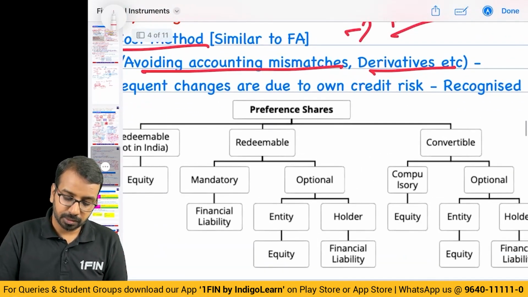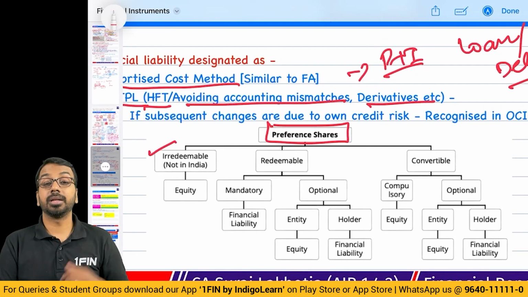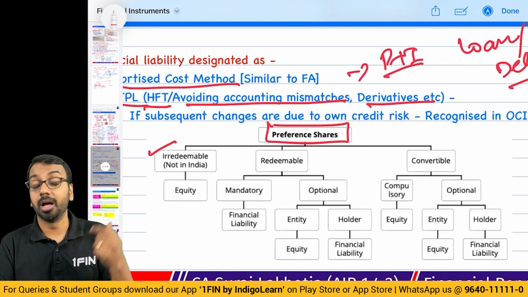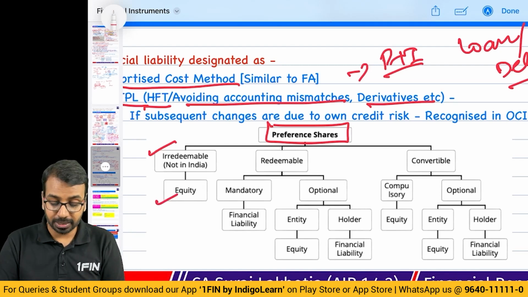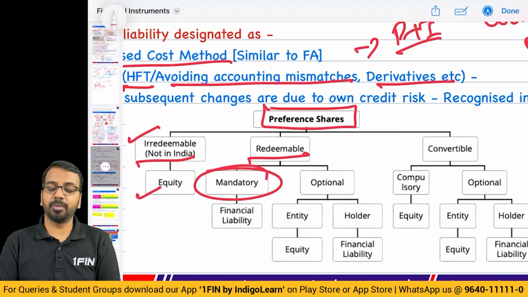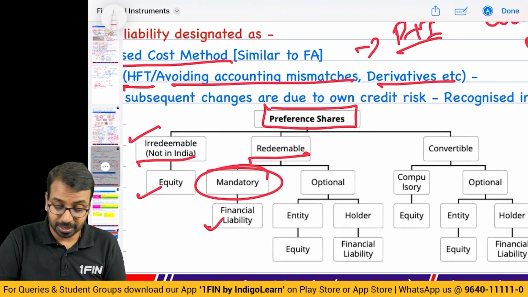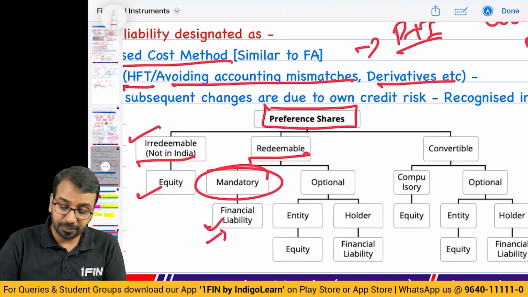As far as preference shares are concerned, please understand, if it is irredeemable, meaning there is no contractual obligation to deliver cash flow, it is equity, though this doesn't happen in India. If it is mandatorily redeemable, it is a financial liability. If there is a mandatory redemption, then it becomes a financial liability. If it is optionally